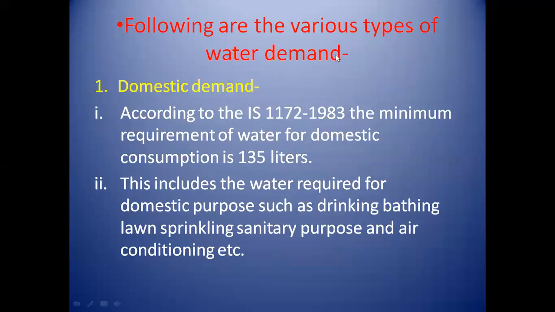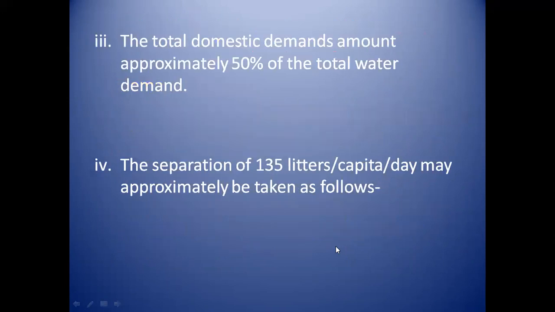Now, the first demand of water is domestic demand. According to IS 1172 of 1983, the minimum requirement of water for domestic consumption is 135 liters. Hope you remember this point, that the domestic demand of water is 135 liters. These demands include drinking water, bathing, lawn sprinkling, sanitary purposes and air conditioning.